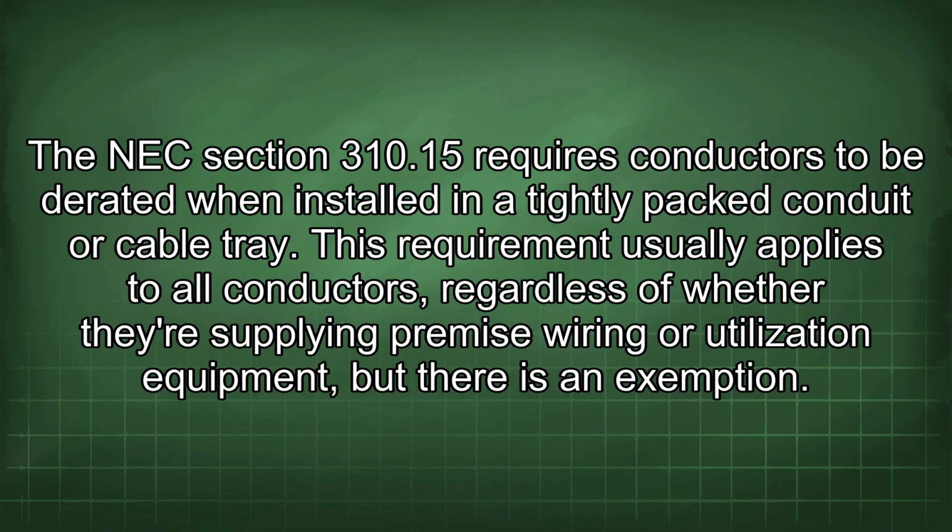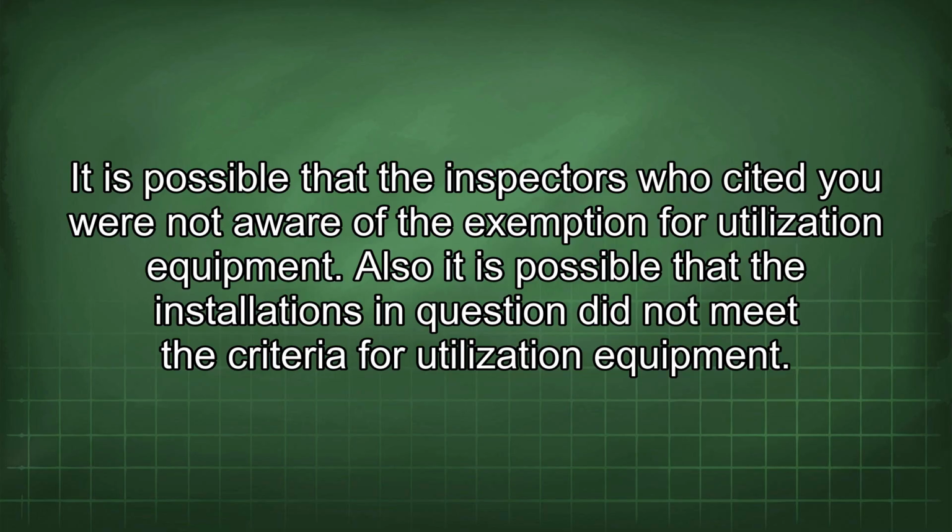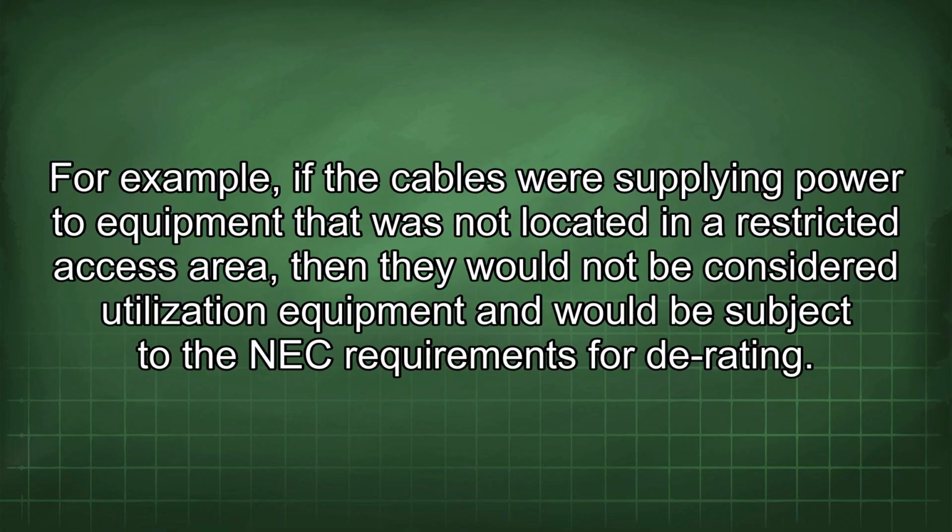is an exemption. It is possible that the inspectors who cited you were not aware of the exemption for utilization equipment. Also, it is possible that the installations in question did not meet the criteria for utilization equipment. For example, if the cables were supplying power to equipment that was not located in a restricted access area, then they would not be considered utilization equipment and would be subject to the NEC requirements for derating.